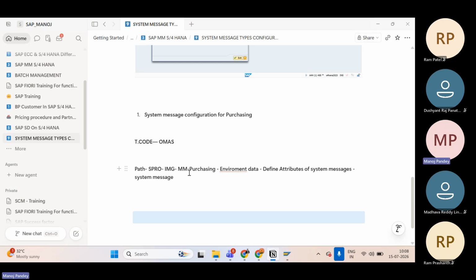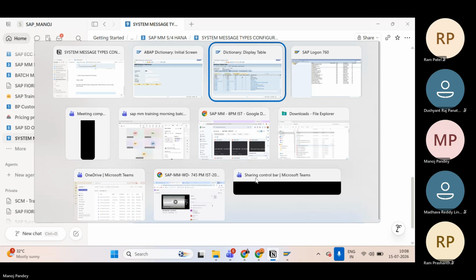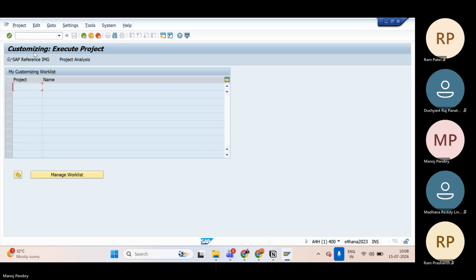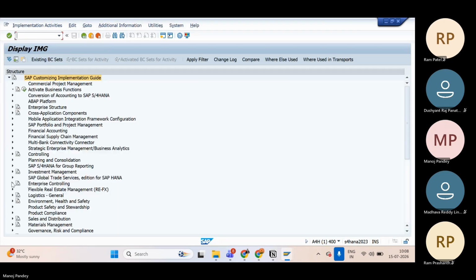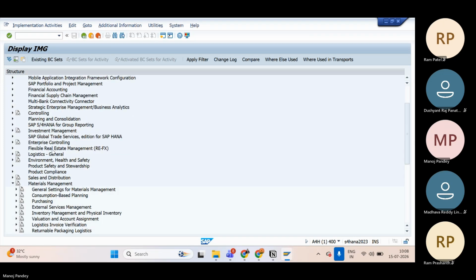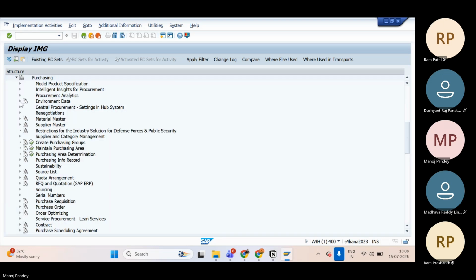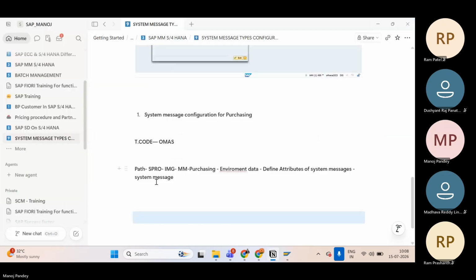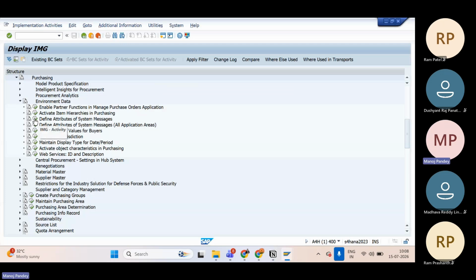The path is SPRO, IMG, MM Purchasing, Environment Data, Define Attributes of System Messages. Here it is.